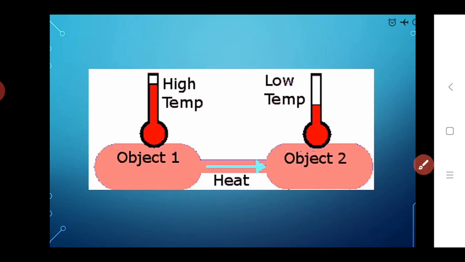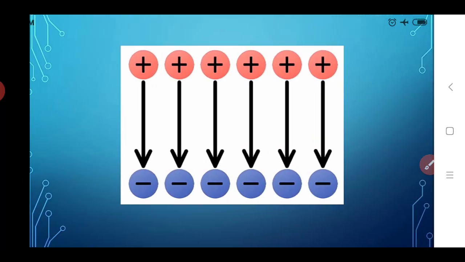So here we see another example, in which the heat also flows from a higher level of temperature to a lower level of temperature of that body. Similarly, the electric current also flows, there is a tendency of positive charge to flow from a point of higher electric level to a point of lower electric level.